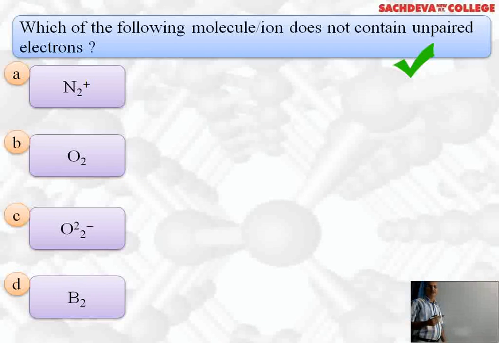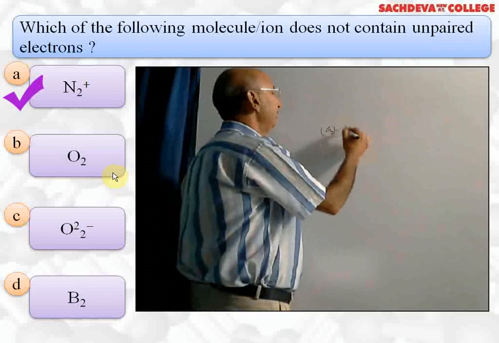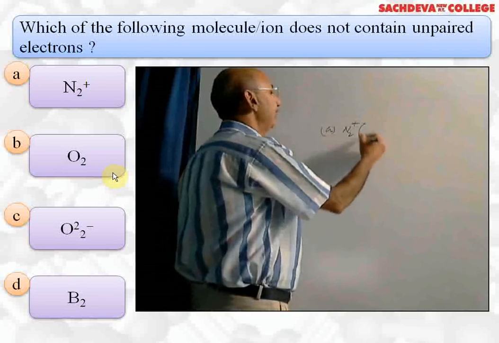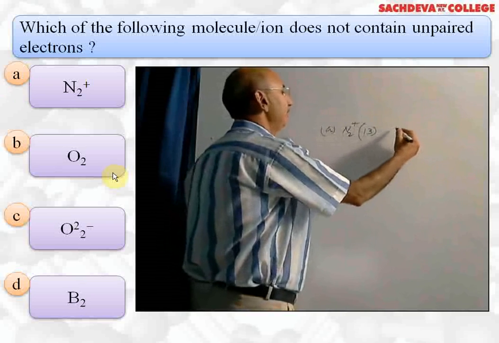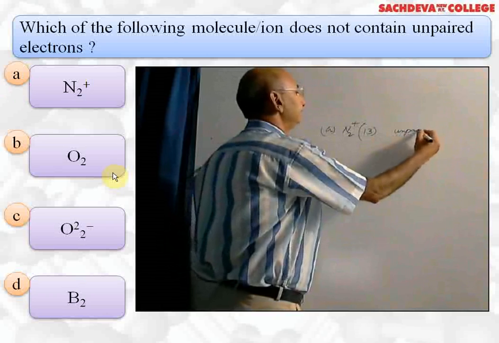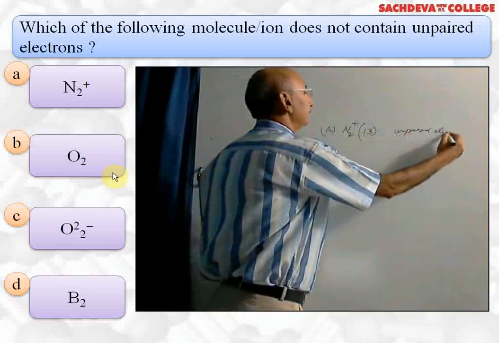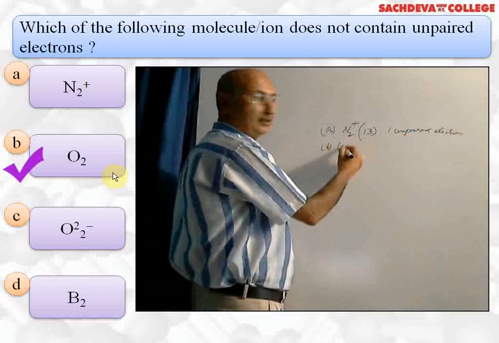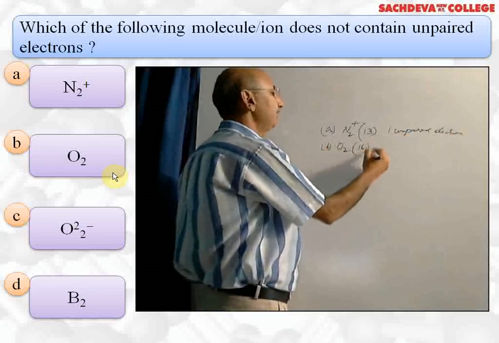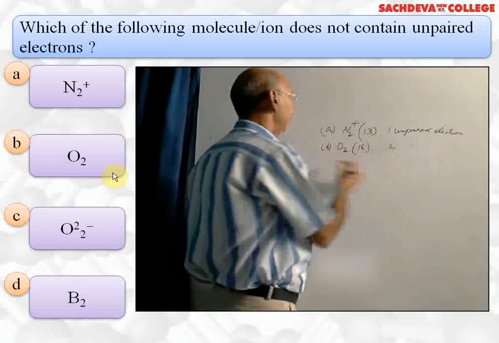Next question. Which of the following molecules or ions does not contain unpaired electrons? A part is N2 plus. N2 plus has got 13 electrons and it has unpaired electron. Rather, it has one unpaired electron. B part is O2. O2 has 16 electrons. It has got 2 unpaired electrons.